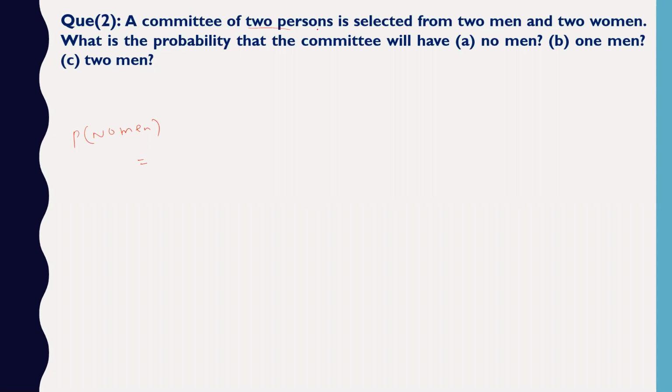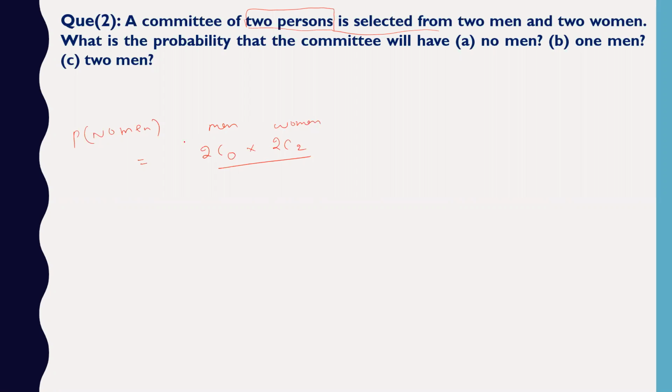See, a committee of 2 persons has to be selected. Committee should have 2 persons only. So committee having no man means there should be 2 women. So what is the possibility of choosing 2 women?